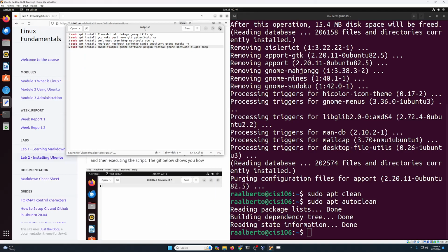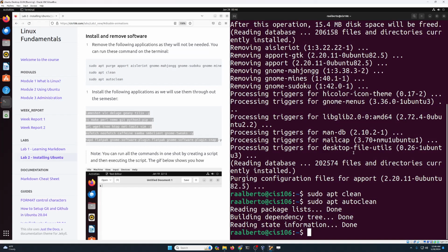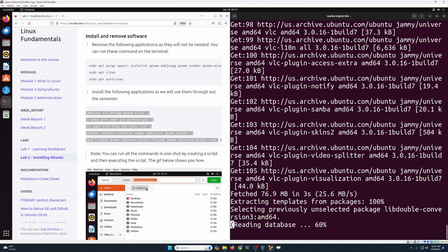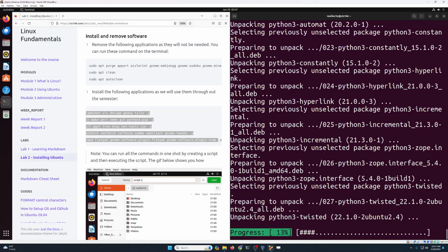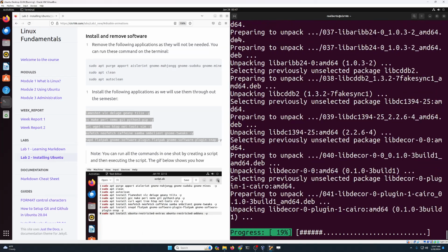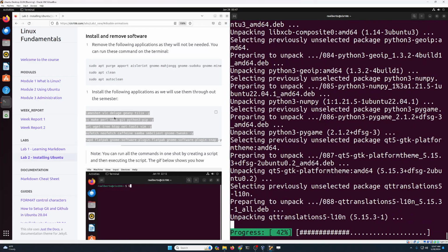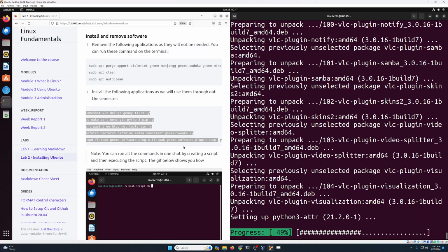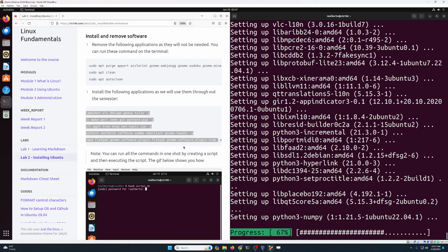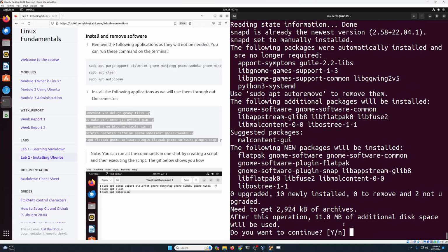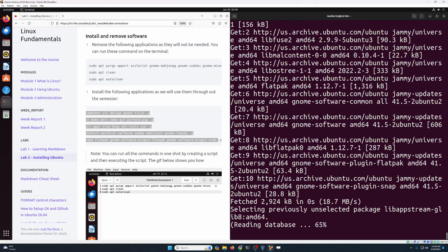I can close this now, and here in my terminal, I'm gonna do bash script.sh. Press enter. If it asks you for your password, make sure you type your password. If it doesn't ask you for your password, it's because you recently typed it in the previous command, so you should be fine. Now that's gonna take a while because we're installing a lot of applications, as you can see here. So I'm gonna pause the video for now, and then we are going to resume once all of these packages have been installed. Now when you get to this question over here, make sure you press Y and enter.